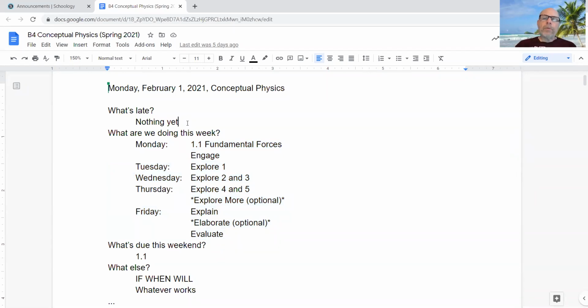After the Sunday midnight deadline next week, the assignment will not be in the what's due section. It'll switch to what's late. That means if you don't turn it in on the original due date, you can turn it in by the next Sunday midnight for a penalty. Penalties are not fun, but it's better than nothing. For an assignment turned in a week late, I will give half credit. It happens from time to time. It's not anything that's going to ruin your grade. You just don't want to do it all the time.